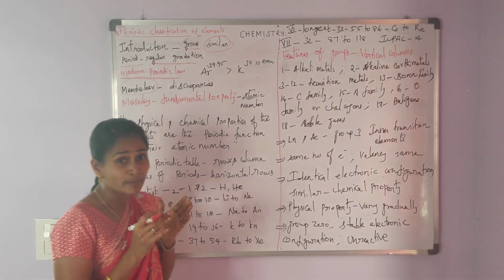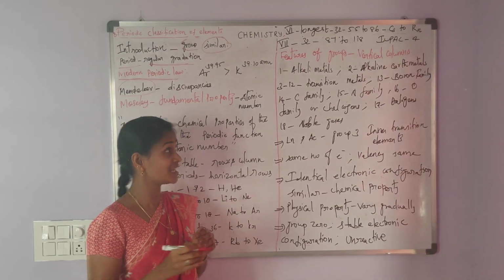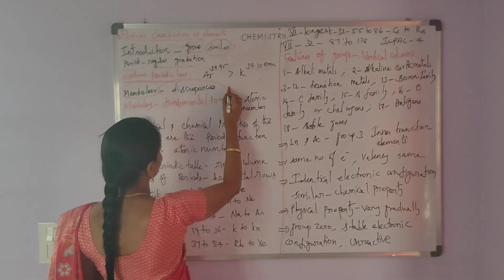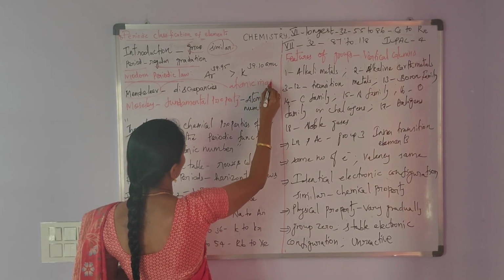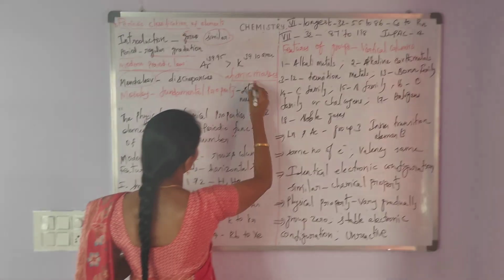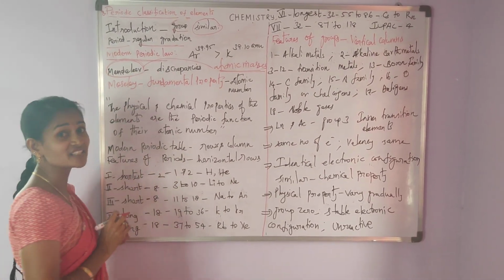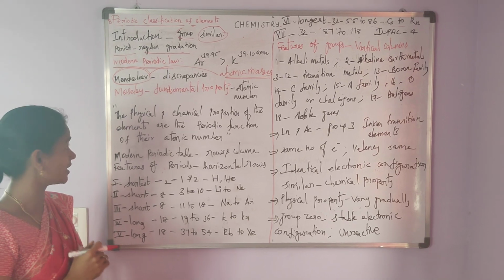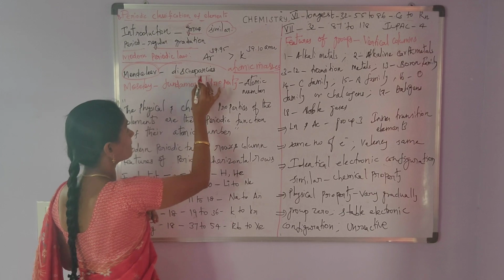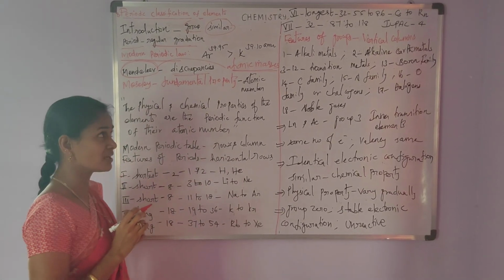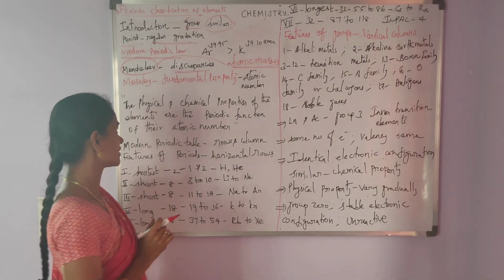Mendeleev's law: the physical and chemical properties of the elements are the periodic function of their atomic masses. I am repeating, the physical and chemical properties of the elements are the periodic function of the atomic masses, is Mendeleev's periodic law. Mendeleev's periodic law possesses some discrepancies, that is, unacceptable concepts, which are difficult to overcome.